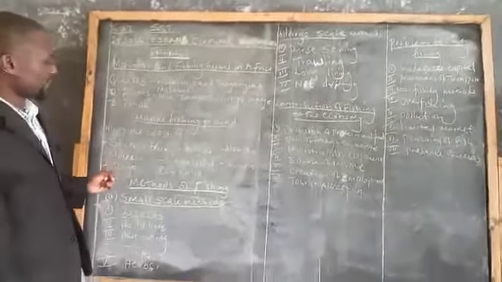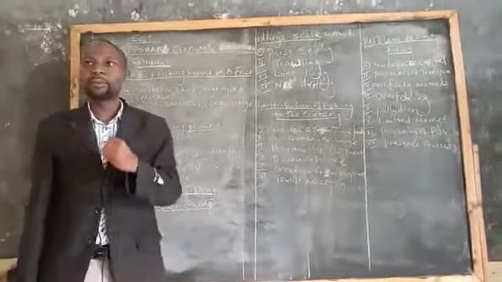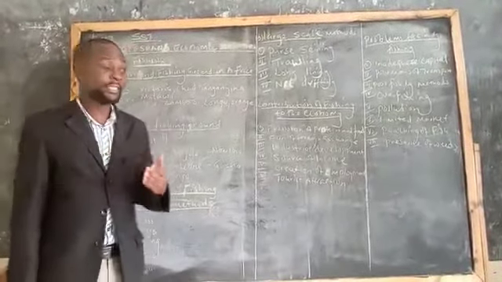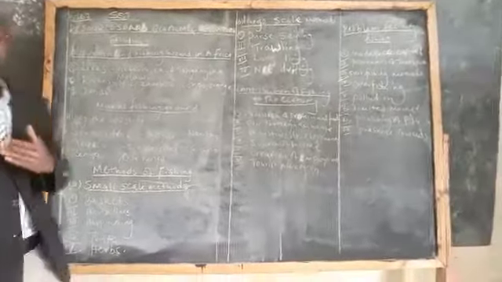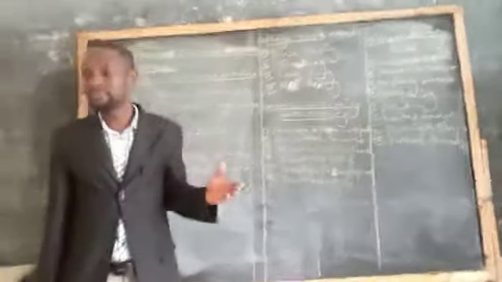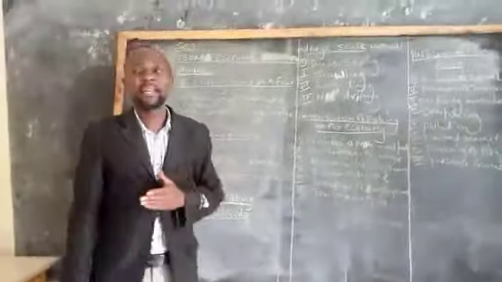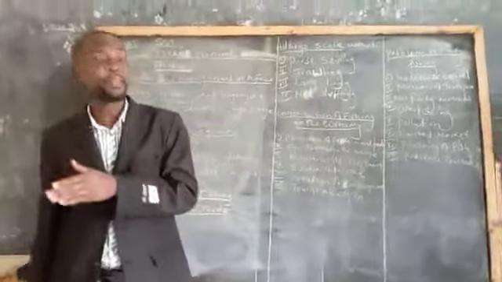So we have the methods used when fishing. These methods are divided into two. There are some methods that are used in small-scale fishing, and others that are used in large-scale fishing.